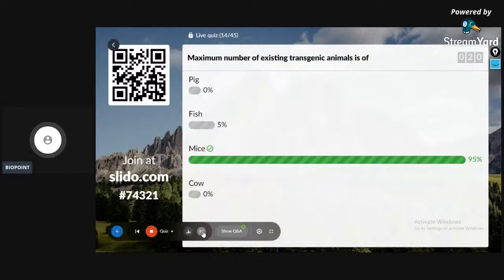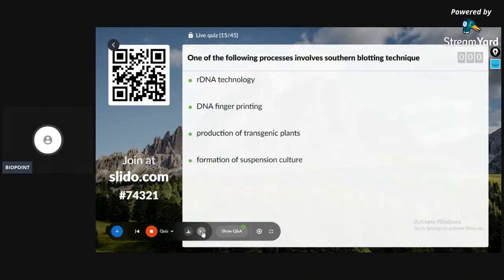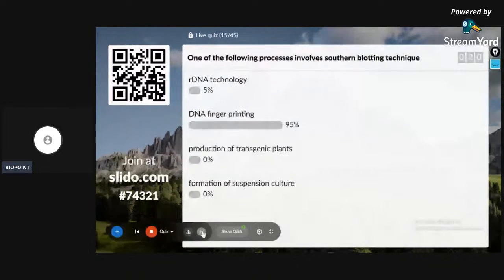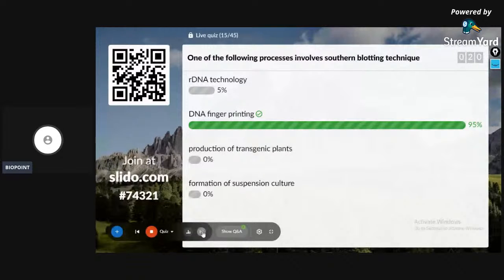15th question on the screen. One of the following processes involves southern blotting technique: rDNA technology, DNA fingerprinting, production of transgenic plants, formation of suspension culture. The correct answer is DNA fingerprinting. DNA fingerprinting involves the use of southern blotting techniques. 16th question on the screen.